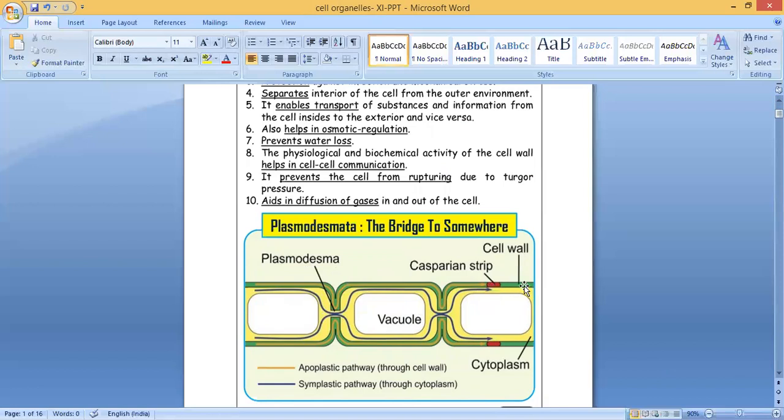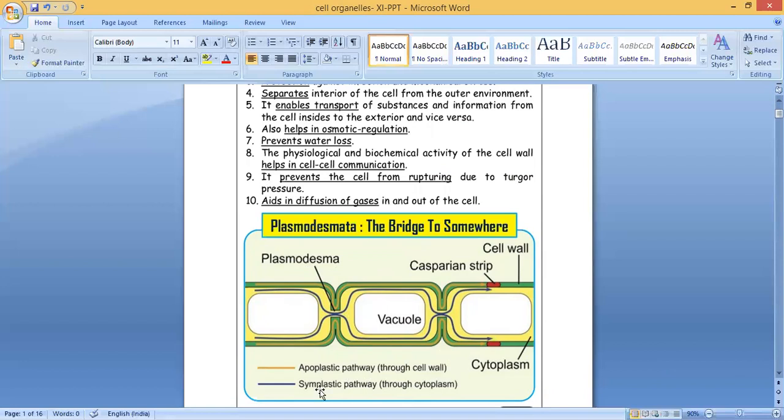This is the cell wall. The green color, you can see, this is the cell wall. This is the cytoplasm. There is a fluid present inside the cell, that is cytoplasm. This is the vacuole, food vacuole. We learned that in the case of plants, the vacuole is large in size, but in animal cells, it is small in size.